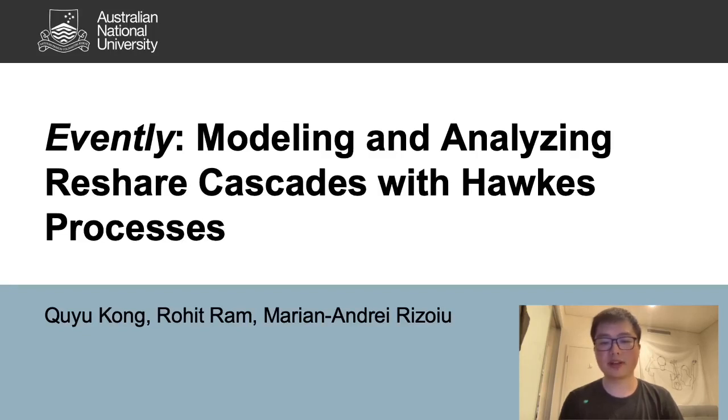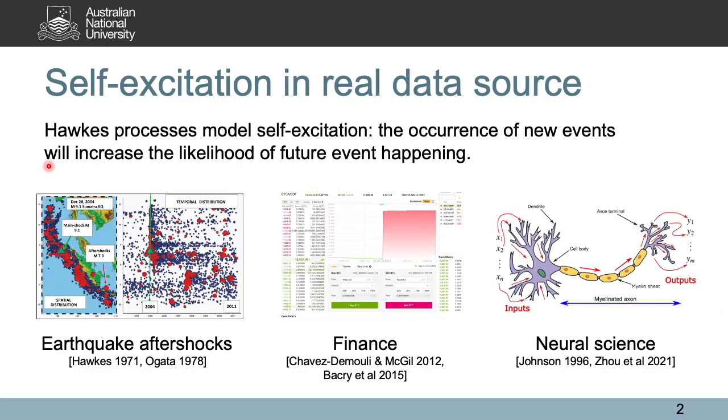Today I'm going to present our tool named Evently for modeling and analyzing Reshare cascades with Hawkes processes. Hawkes processes are known as the self-exciting processes that are used for modeling the self-excitation phenomenon. The self-excitation means the occurrence of new events will increase the likelihood of future events happening. Such phenomenon is observed and previously studied in many diverse fields.